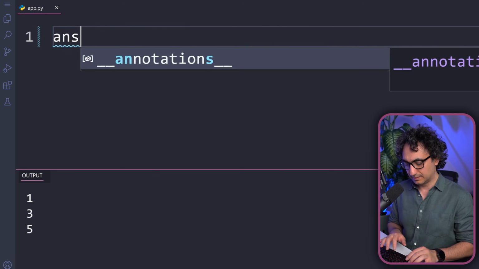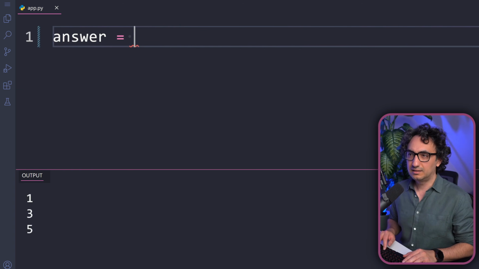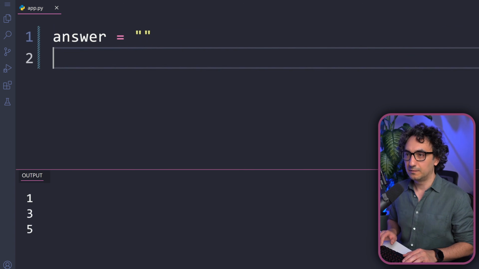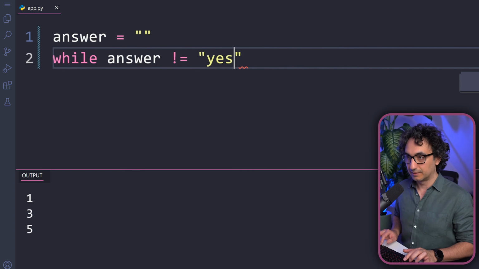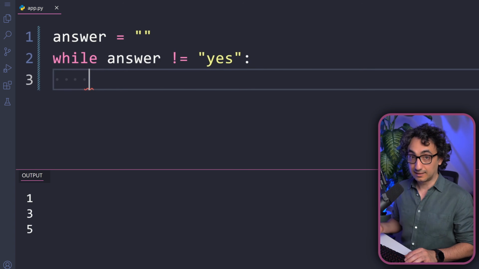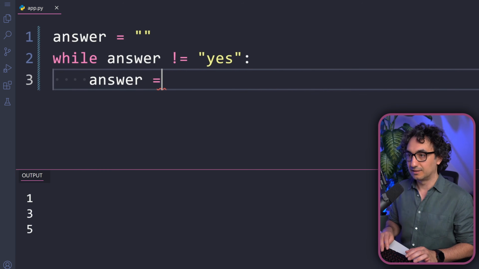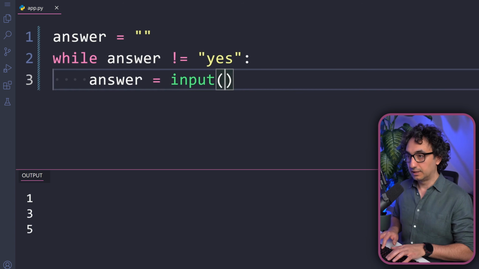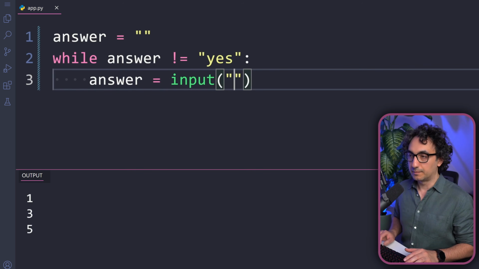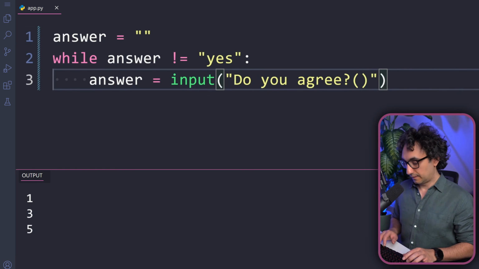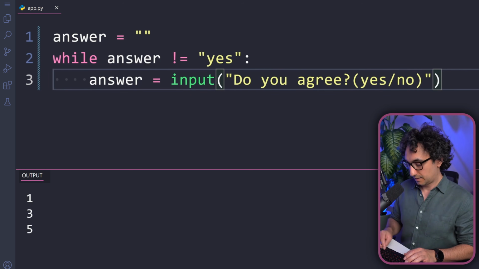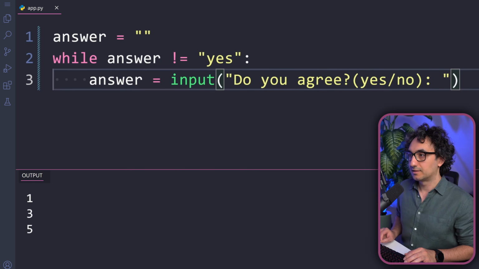First, let's go and build a variable like the answer, and at the start it's gonna be empty. So now let's go and build a condition like this with a while loop, where you're gonna say if the answer from the user is not equal to what I want to hear, the yes, then ask again. And in order to ask, actually, we're gonna go and use the function input in order to get a value from the user. And you're gonna say, do you agree? And then we're gonna give the answers yes or no, then double point. Actually, that's it. That's all about the loop.